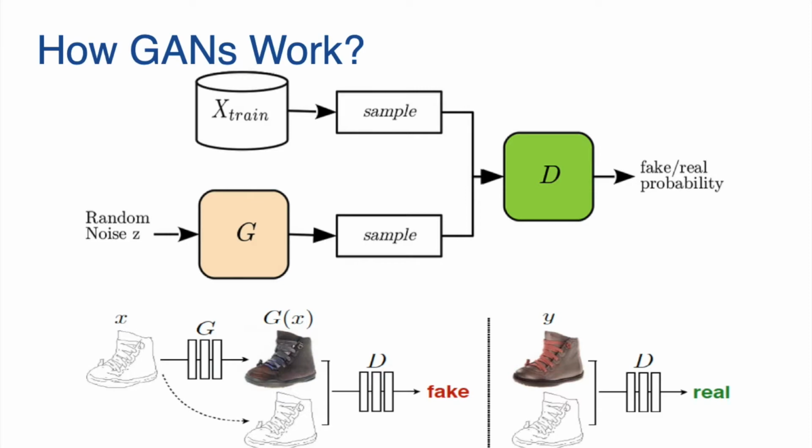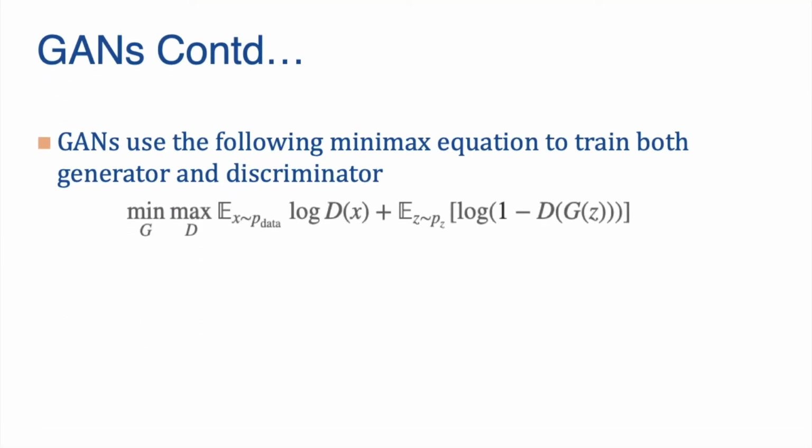Moving ahead, now let's take a look at a typical objective function for generative adversarial networks. The objective function for a generative adversarial network is shown below. In this equation, G of Z is the sample data that is coming from the generator, and the goal of the generator is to minimize the whole log of 1 minus D of G of Z term so that the probability gets close to 1 and it can fool the discriminator.